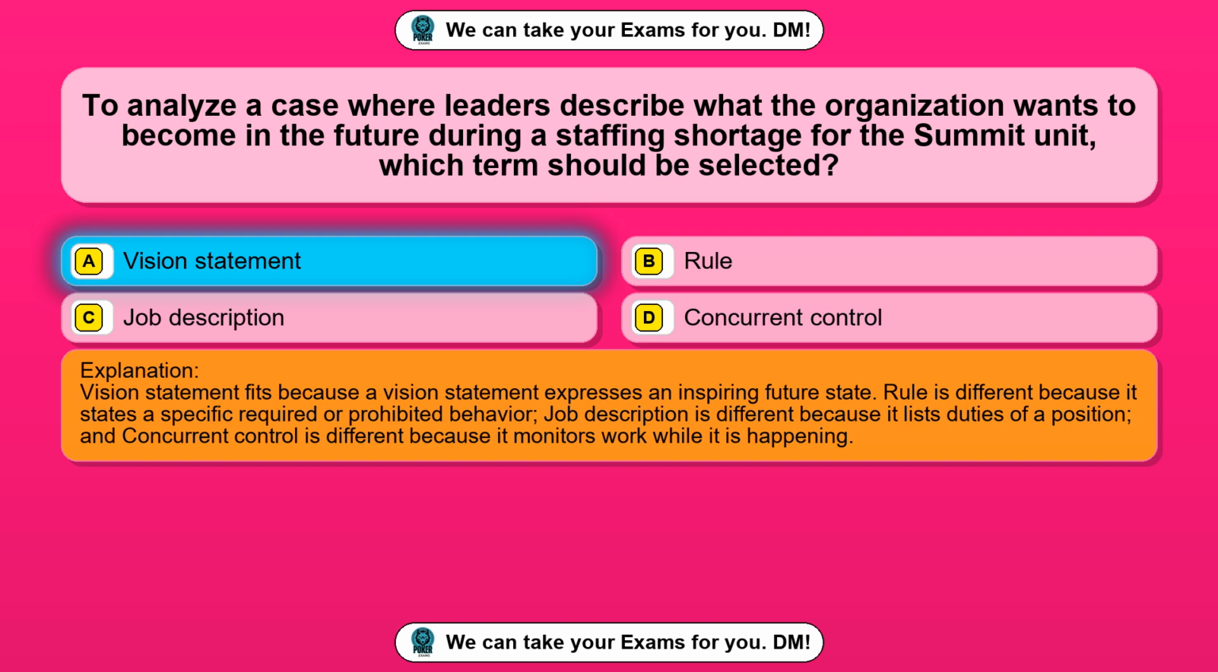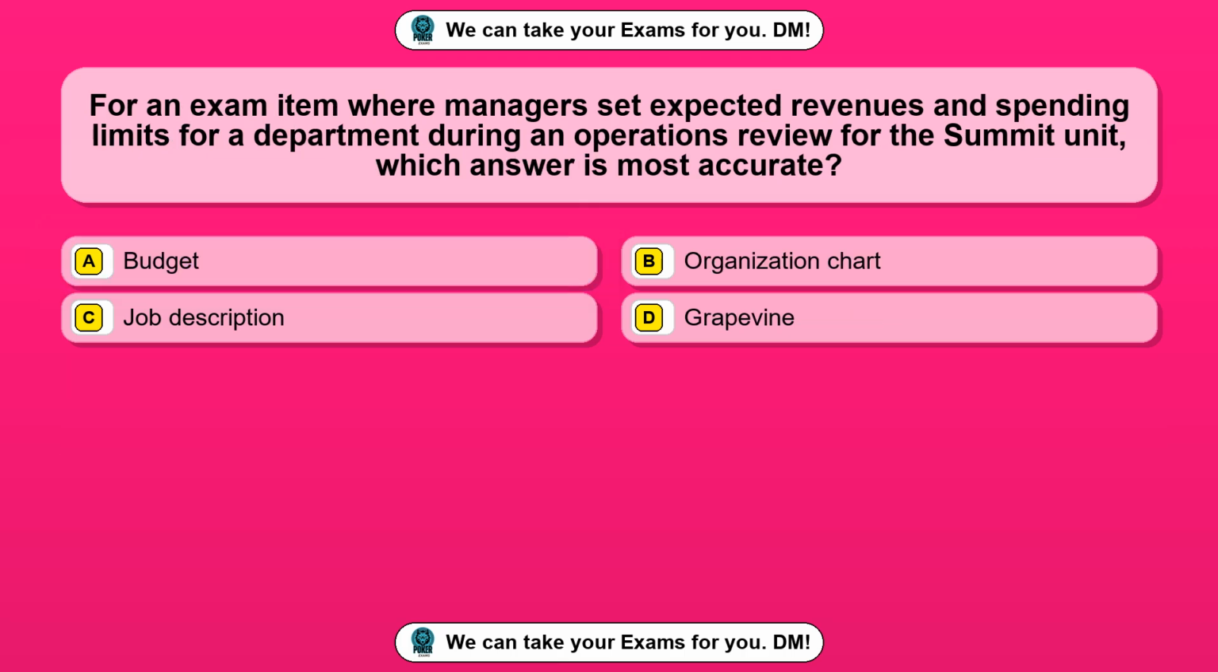Vision statement fits because a vision statement expresses an inspiring future state. Role is different because it states a specific required or prohibited behavior. Job description is different because it lists duties of a position, and concurrent control is different because it monitors work while it is happening. Question 24.